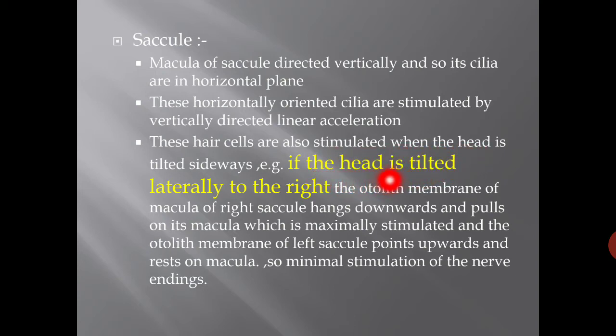For example, if the head is tilted laterally to the right, the otolith membrane of the macula of the right saccule hangs downwards and pulls on its macula, which is maximally stimulated, and the otolith membrane of the left saccule points upward and rests on the macula. So there is minimal stimulation of nerve endings.